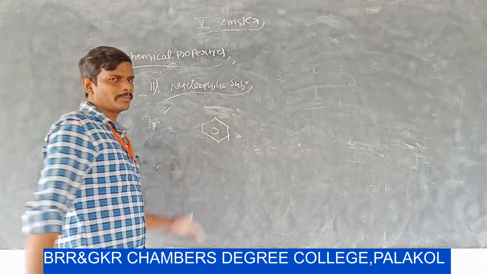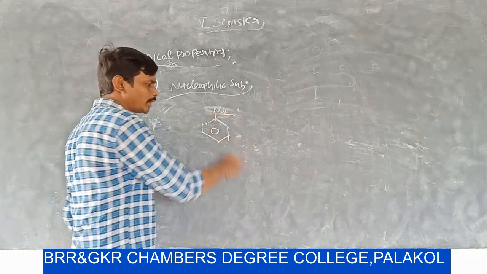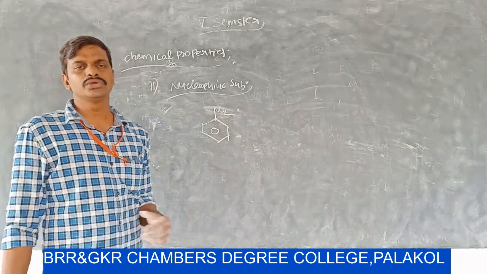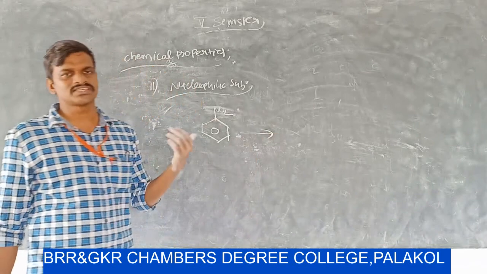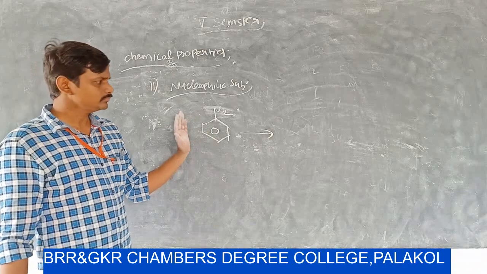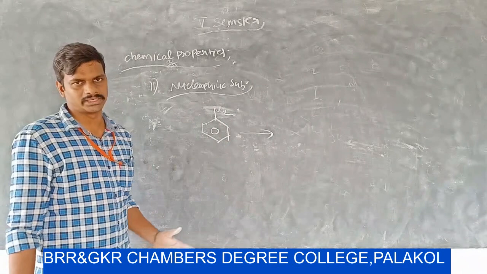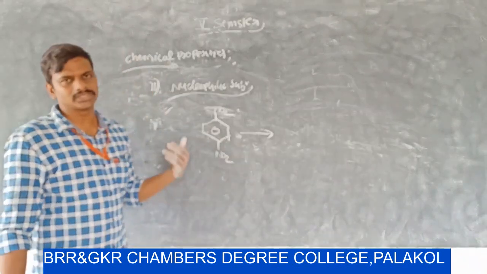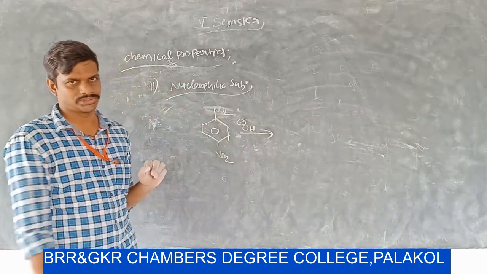Usually benzene, aromatic benzene, does not undergo nucleophilic substitution reaction, but if the benzene is substituted by strong electron withdrawing groups, then it undergoes nucleophilic substitution reaction. But nitrobenzene does not undergo nucleophilic substitution reaction by replacement of NO2. Why? Because in the resonance structures, the carbon and nitrogen get a double bond character. If nitrobenzene is substituted by any other strong electron withdrawing groups, then we can do nucleophilic substitution reaction.